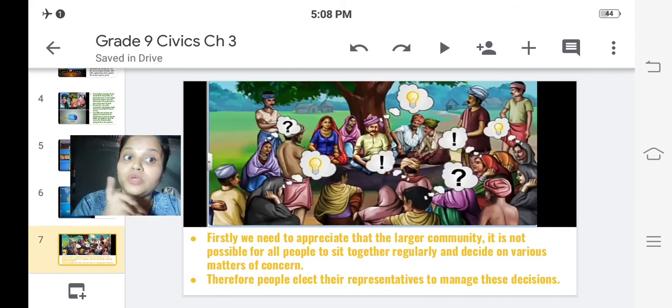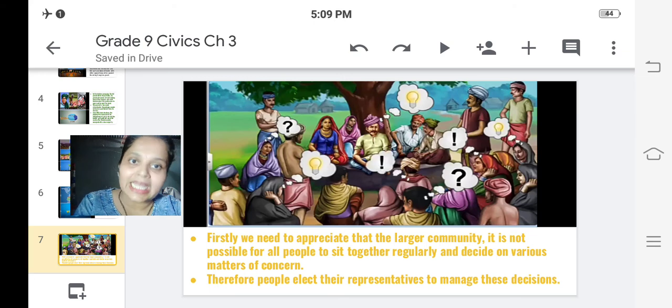Firstly, we need to appreciate that in a larger community, it is not possible for all the people to sit together regularly and decide on various matters of concern. We are 135 crore people in India. We 135 crore people cannot sit together every day discussing our matters, right? We cannot find solutions. Is it practically possible? No, it is not possible. For this we need elections.